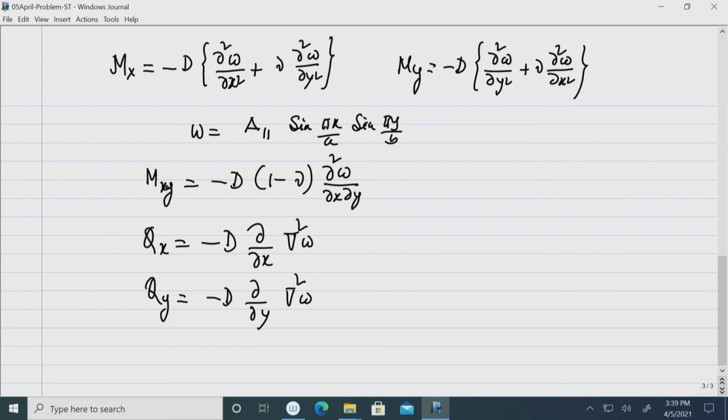So, as an exercise you can complete this. So, this type of problem you may get in the assignment. So, there I will give the complete solution.